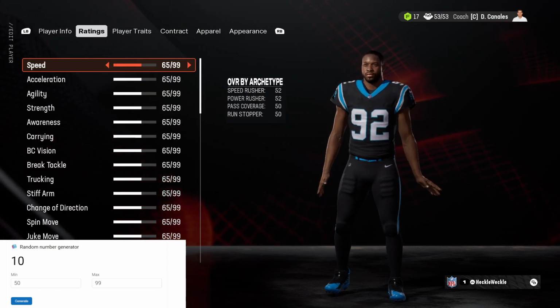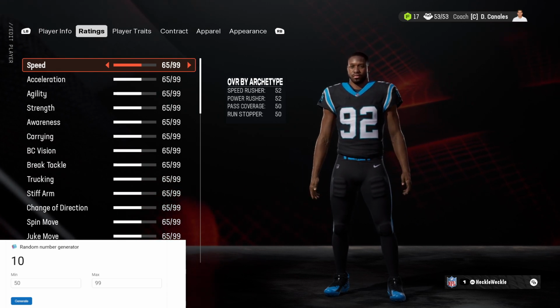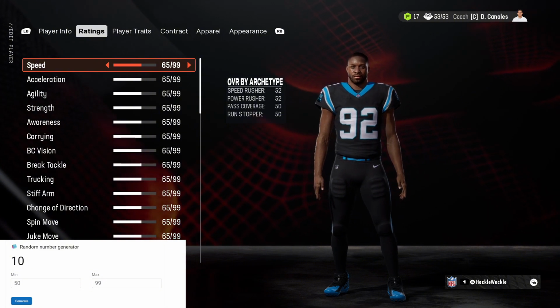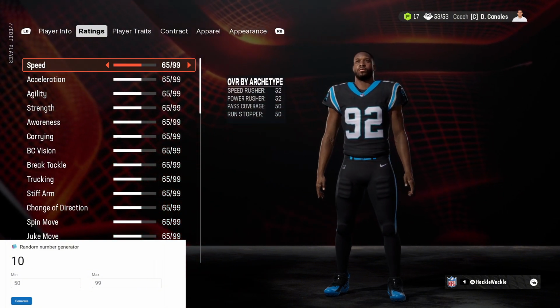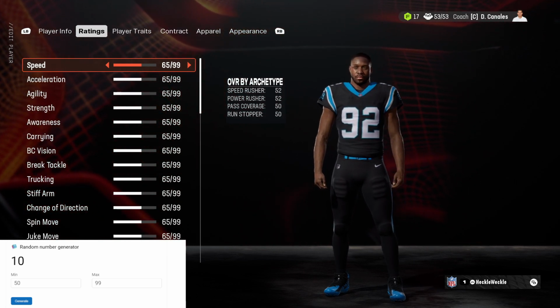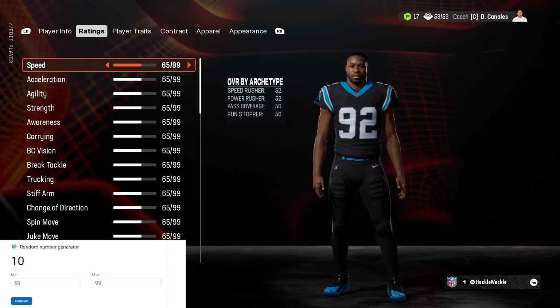Now it is time for the most important part of the video, and the part you've all been waiting for, using the random number generator to generate the ratings for Rigoberto Fry to see if he could become the next GOAT in the NFL. Lots of these ratings can be what makes or breaks how good he will be throughout his career, so we have to get some good numbers here.